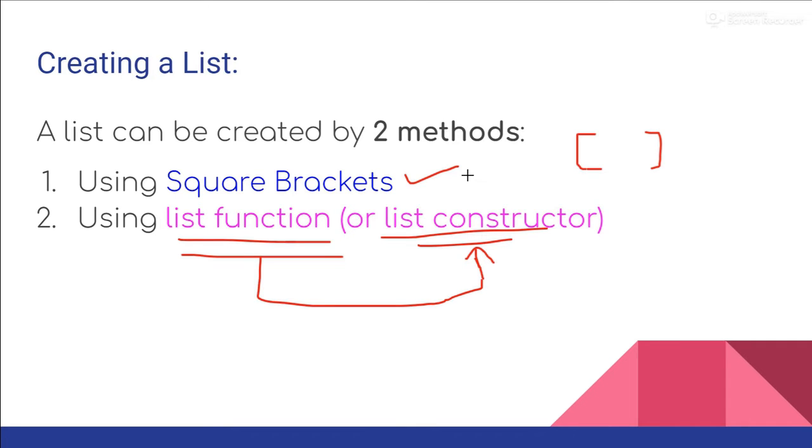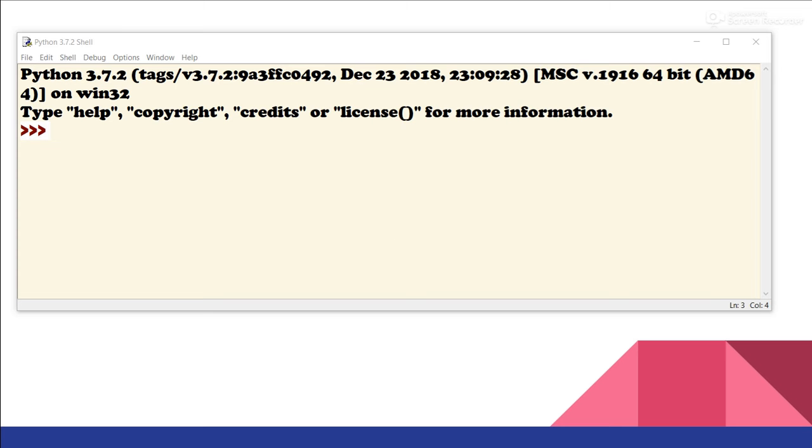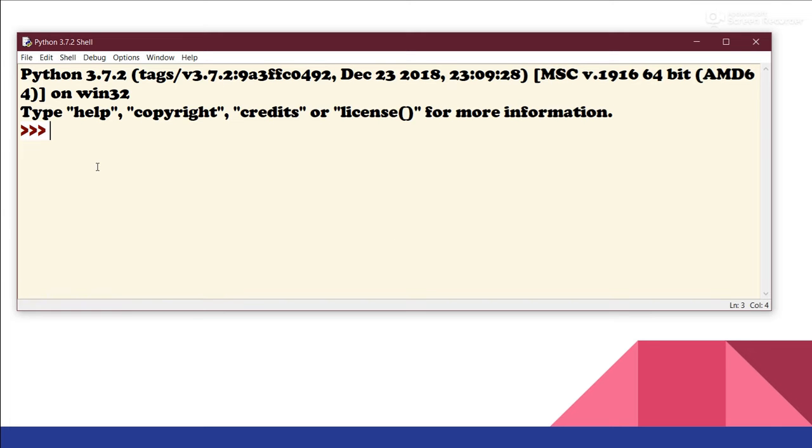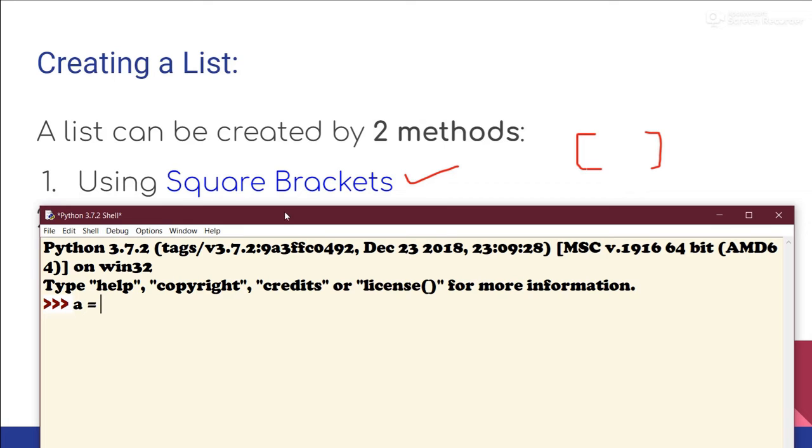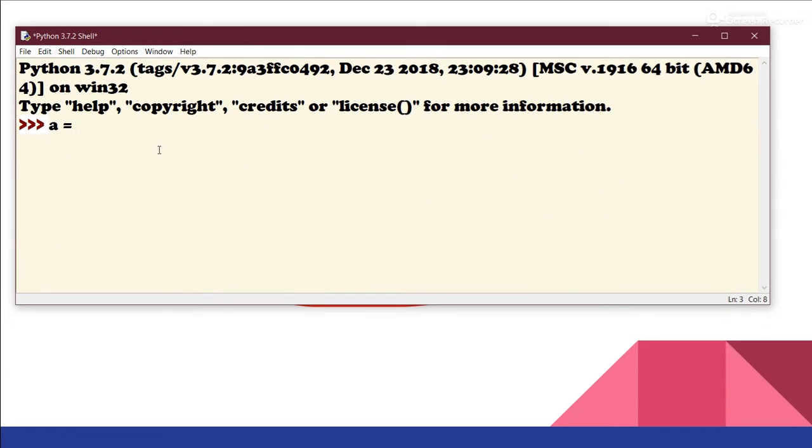So let's see the first method, that is using square brackets. Let's open up IDLE. See, here I have opened up IDLE. Now let's create a variable. First we add square brackets open and square brackets close, and inside of that we add the values separated by commas.